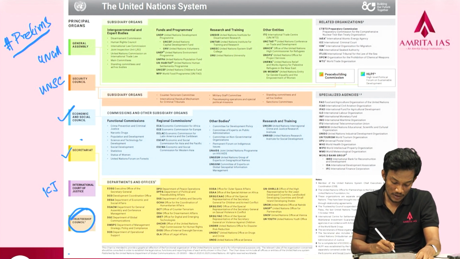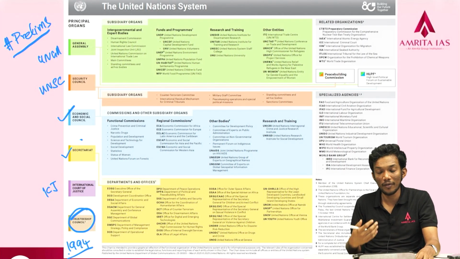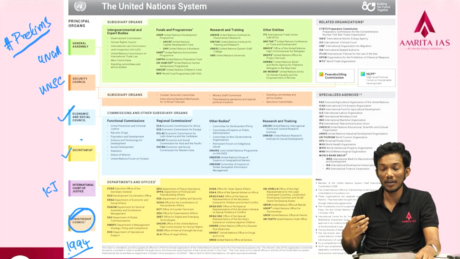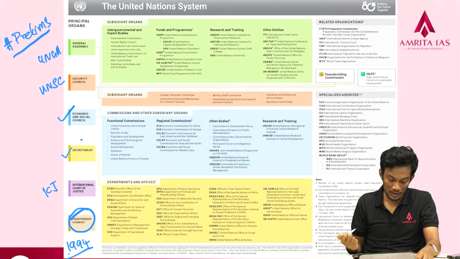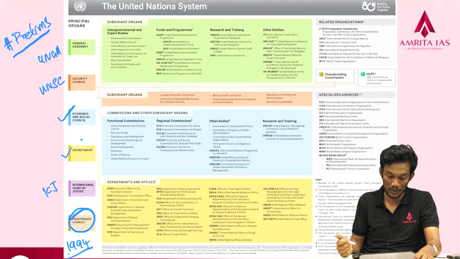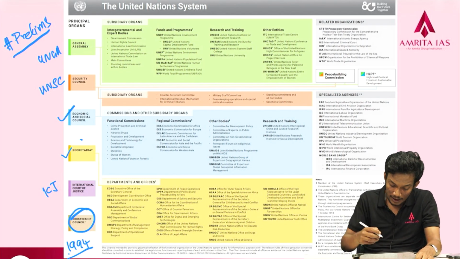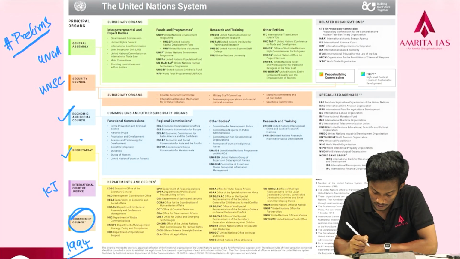Now this body has not been active since 1994. So there are 6 principal organs and the 5 are the most important ones. Again, you have to know it: UNGA, UNSC, ECOSOC, the Secretariat, the ICJ. And there is also the Trusteeship Council. Again, if you see, there are also other organs here. You can see there are certain organs which are known as related organs.